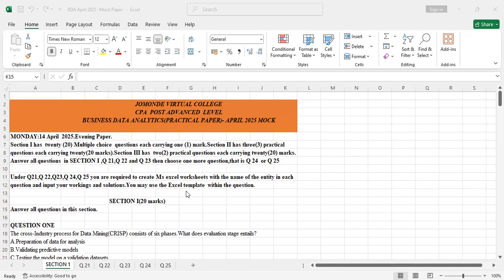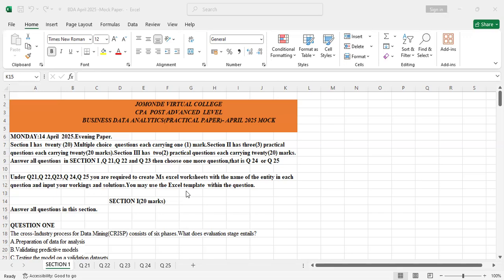Without much ado, let me read the instructions, because instructions are part of exams. Section 1 has 20 multiple choice questions, each carrying 1 mark. Section 2 has 3 practical questions, each carrying 20 marks. The 3 questions originate from financial management, financial reporting and analysis, and management accounting. So it's 60 marks, and those 3 questions are compulsory. Section 3 has 2 practical questions, each carrying 20 marks, and you choose either one.